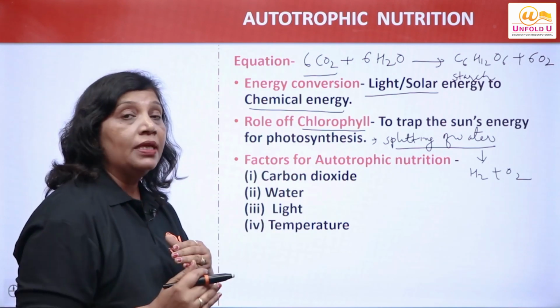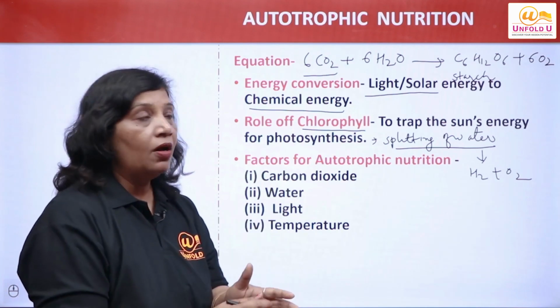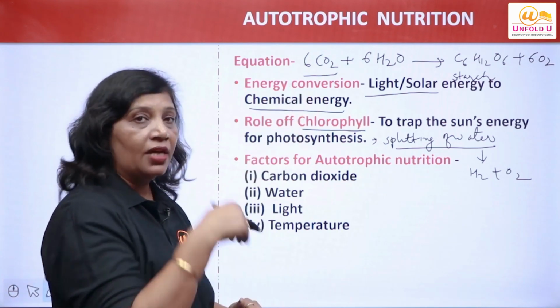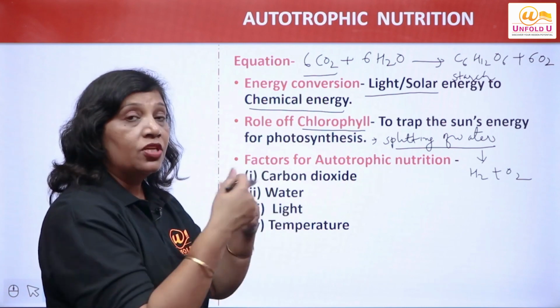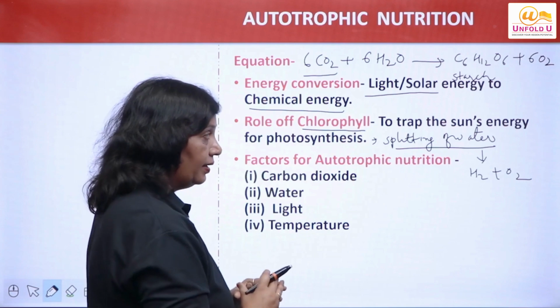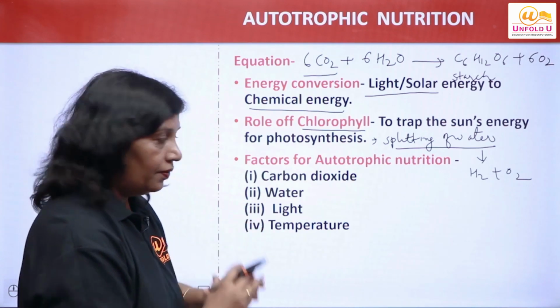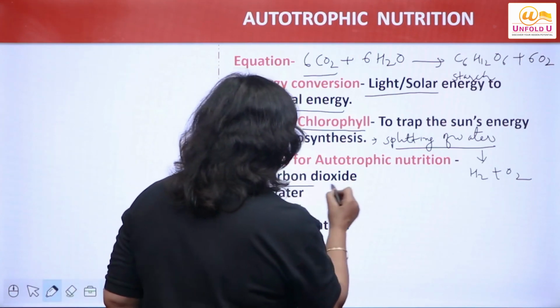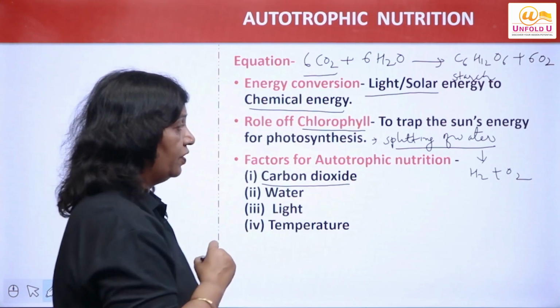This hydrogen is doing what? Reduction of what? Carbon dioxide to starch. It is changing carbon dioxide into carbohydrates. Is that clear to you? Very important point, right?